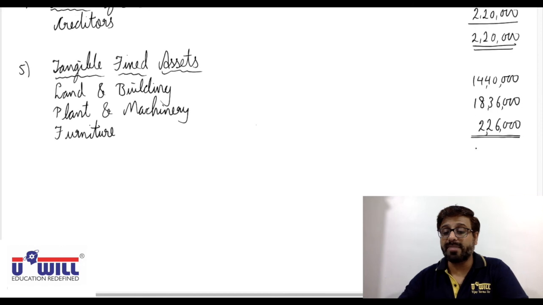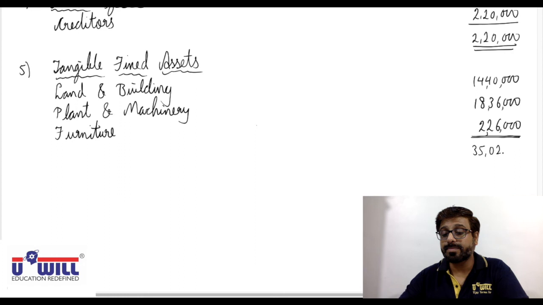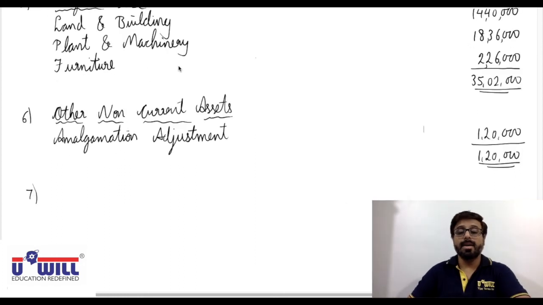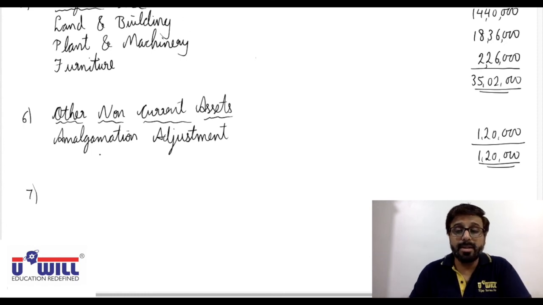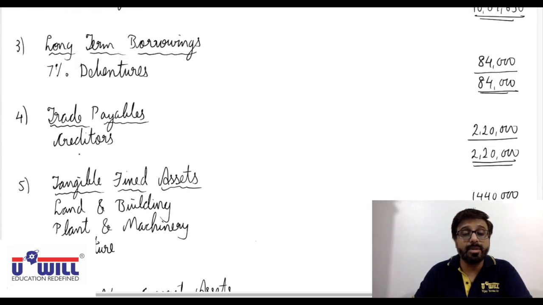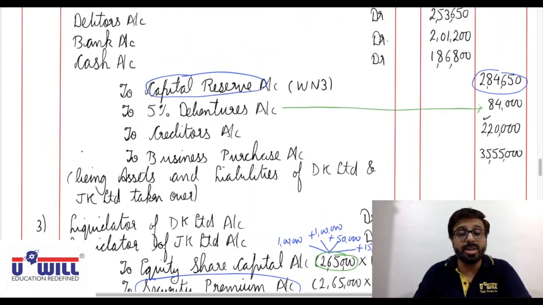Okay, total 35 lakh 2,000. Then in current assets, current investments we don't have, inventories we don't have. There are no inventories also, stock is also not there in the entry.